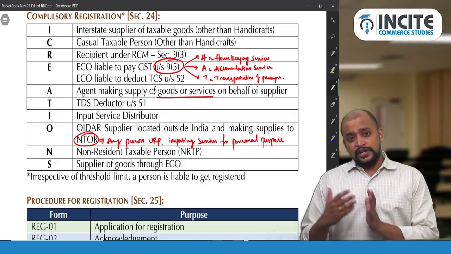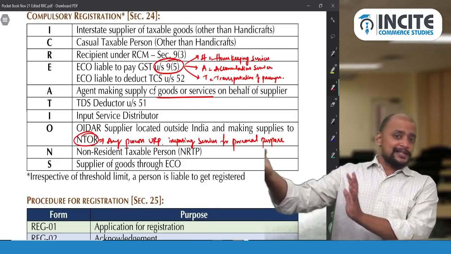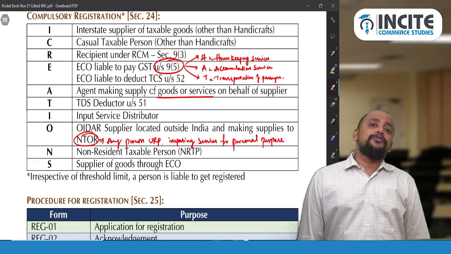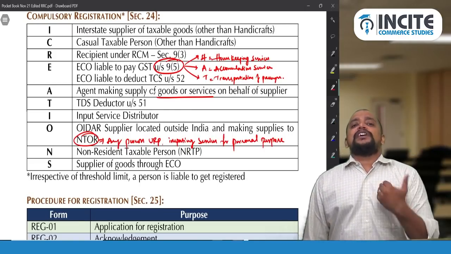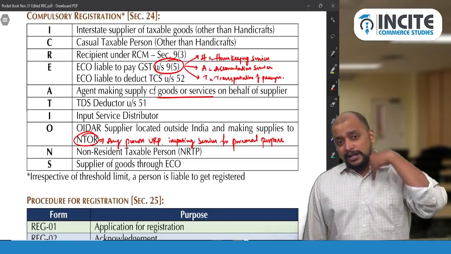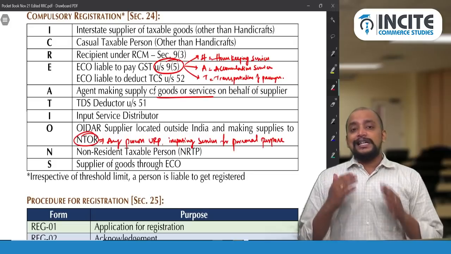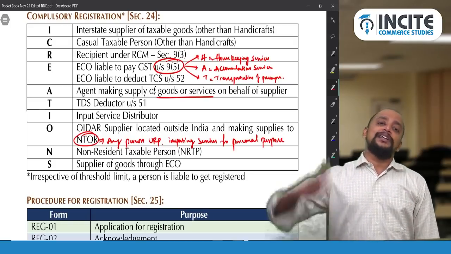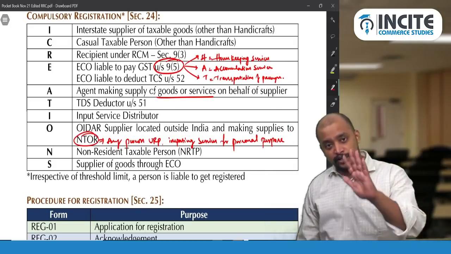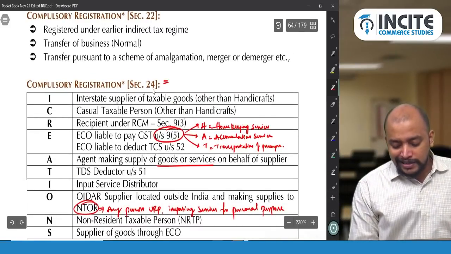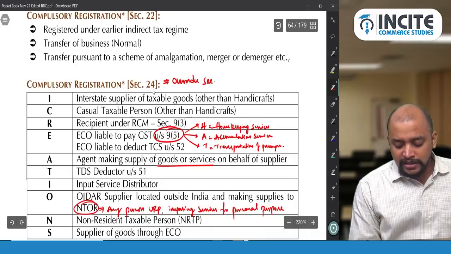Because if you see section 23, as my outward supply is completely RCM, I am exempted from registration. But as per section 24, when I make some inward supply on which I need to pay GST under RCM, I need to register compulsorily. So which section do I follow? Section 24 overrides only section 22 subsection 1, not section 23.